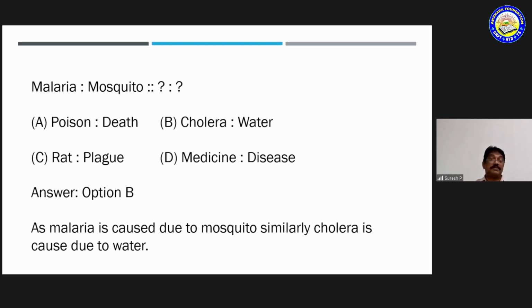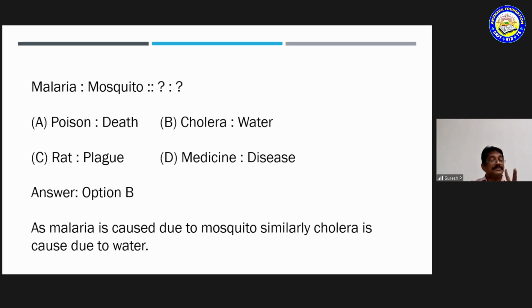Maybe correct C. And the next one is D, medicine, disease. So if you have a disease, you will take a medicine, but the same kind of relation is not there between malaria and mosquito and medicine and disease. So there is a conflict between B and C. Am I correct? Cholera, water, rat, and plague.